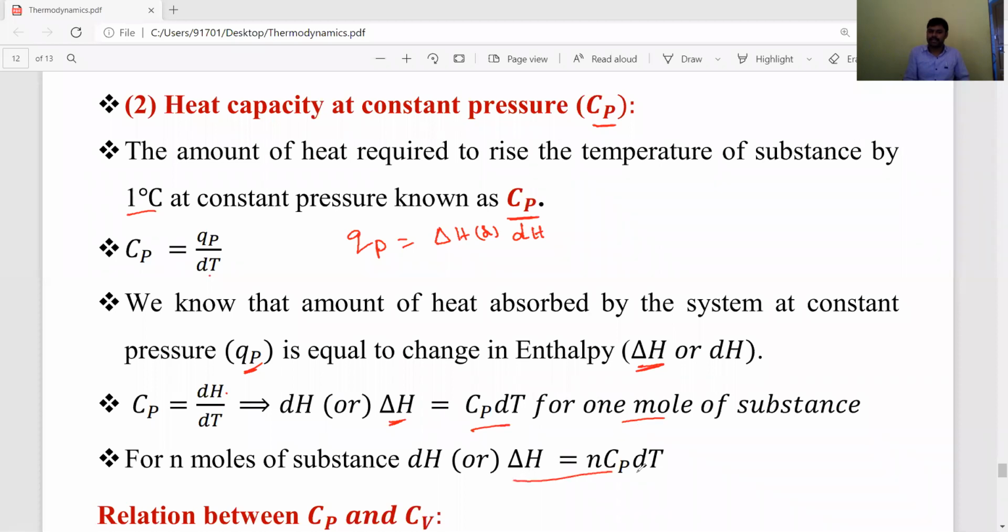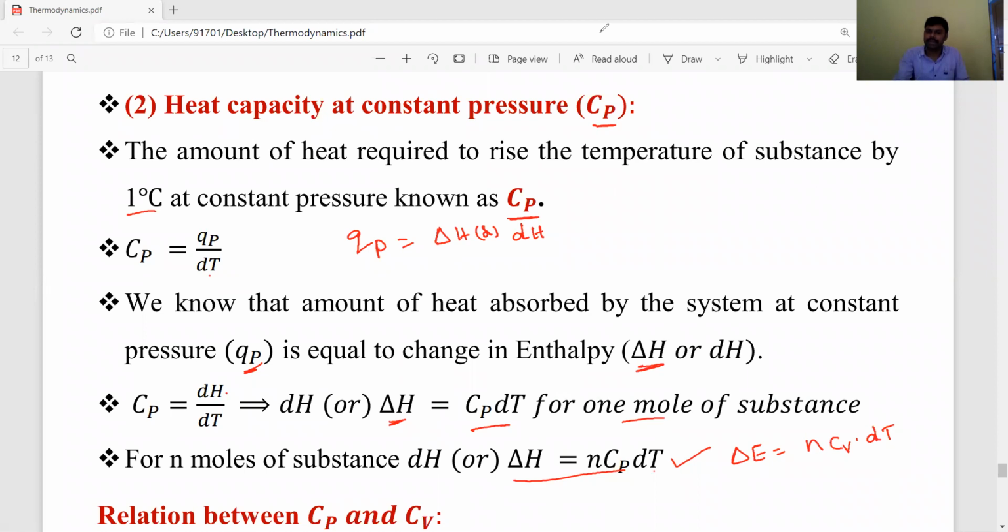For n moles, delta H is equal to nCP dT. These formulas are very, very important. So delta E is equal to nCV dT, and delta H is equal to nCP dT, where CV and CP are heat capacity at constant volume and heat capacity at constant pressure.